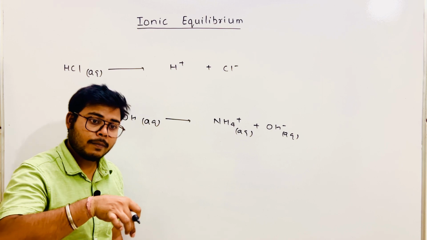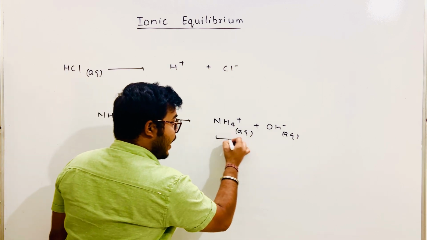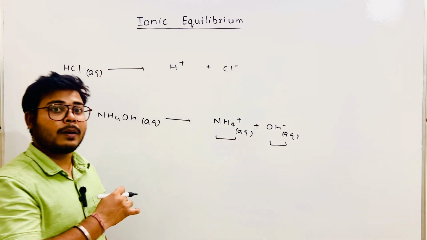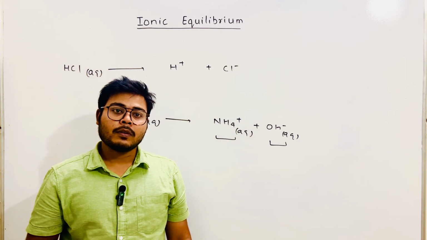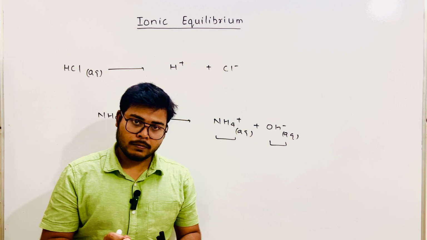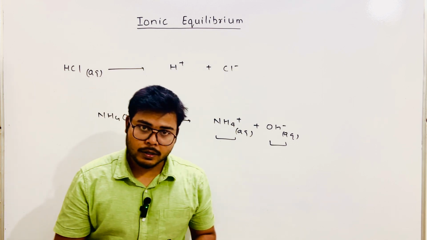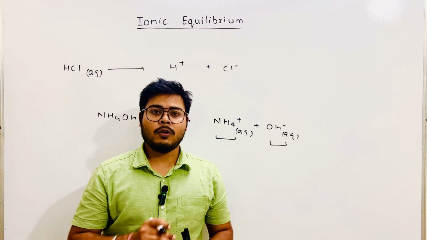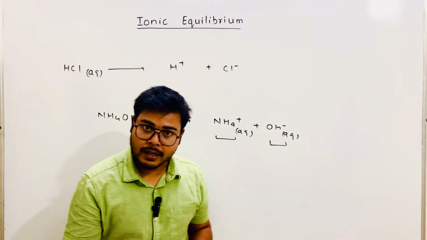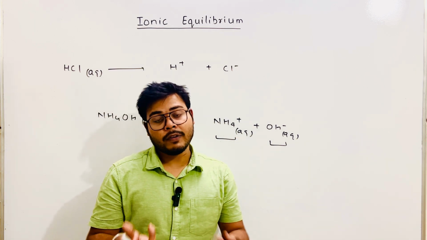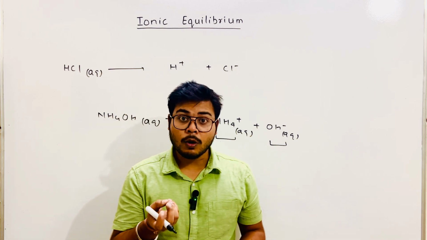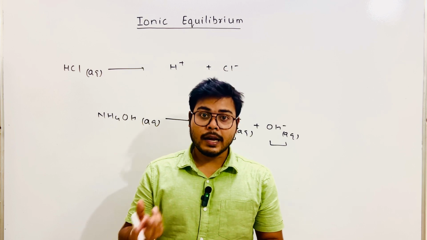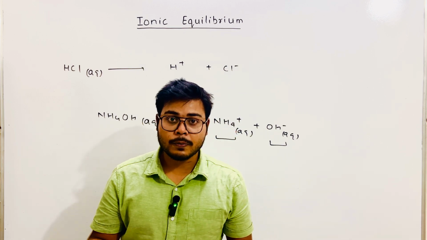So in this topic we are getting ions, and we're going to talk about the ions especially. If you get a concentration of H plus ion, the substance becomes acidic and shows acidic nature.